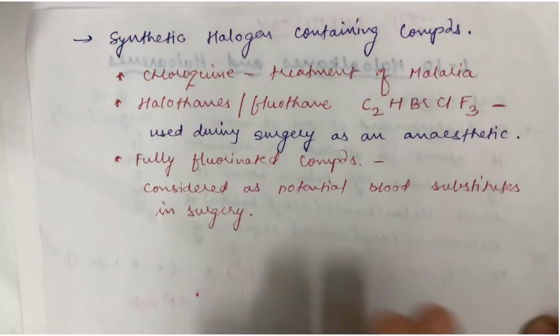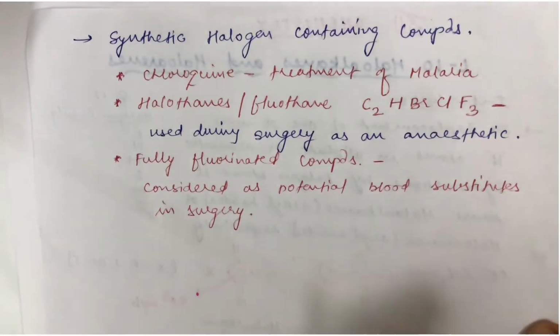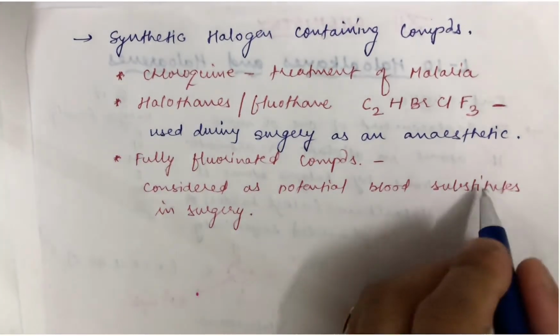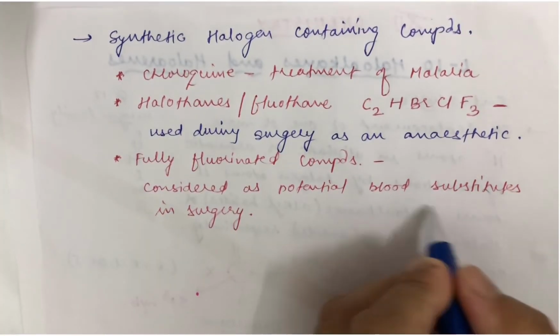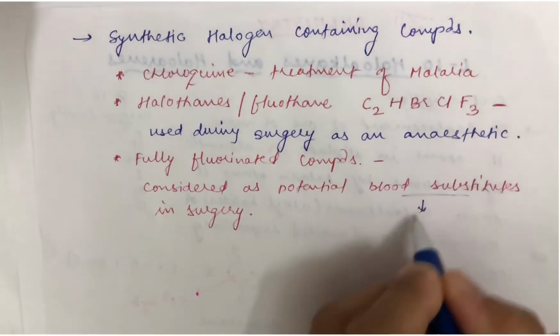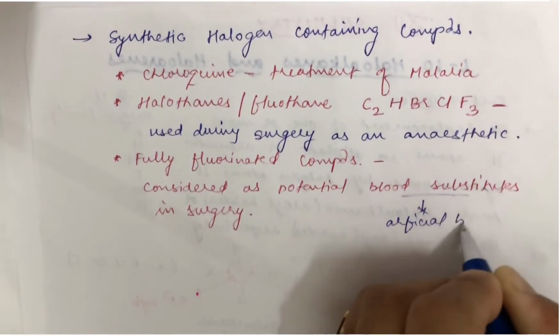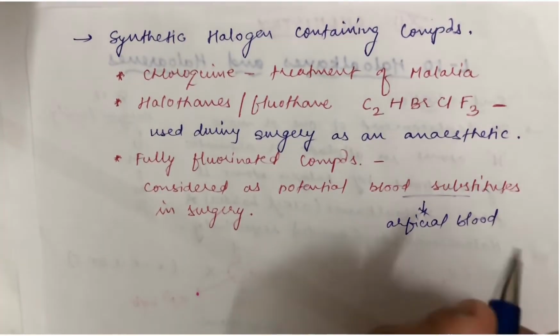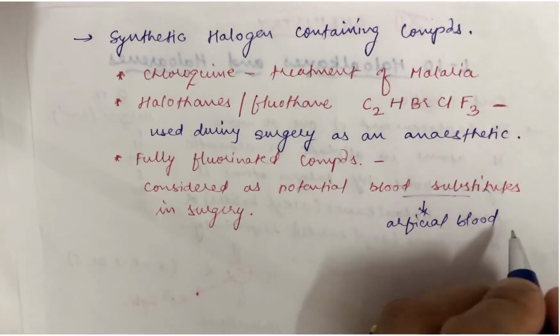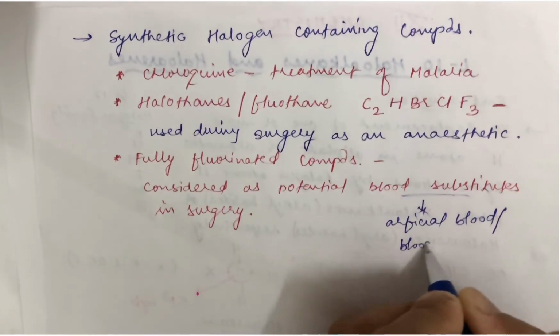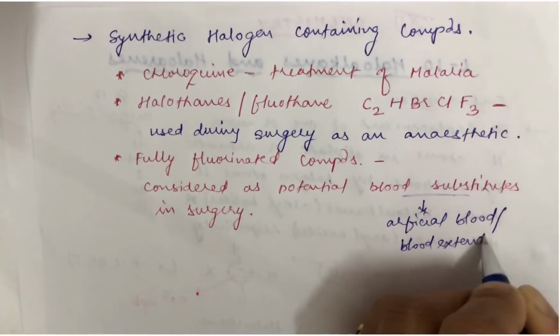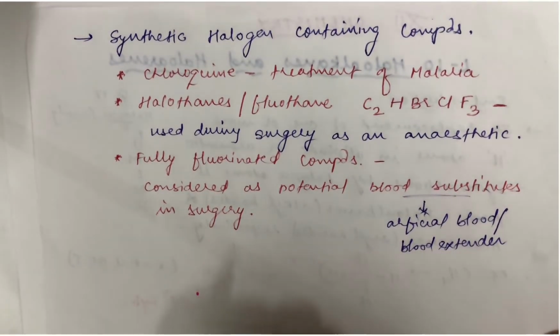Now students, what do you mean by this particular blood substitute? When I am referring to the blood substitute, it is nothing but artificial blood, you can say. You can say it is a blood extender, or else you can say it as blood surrogate.